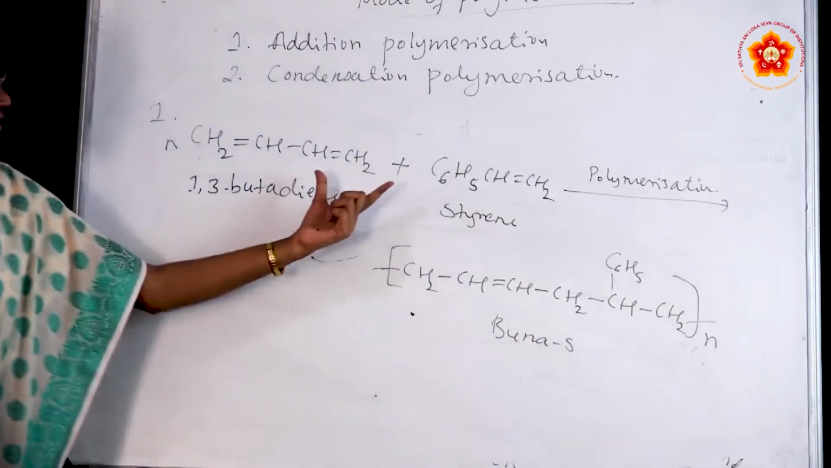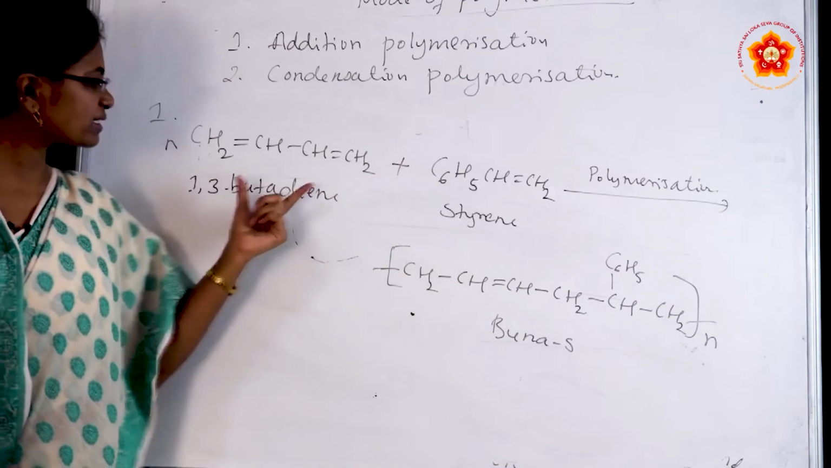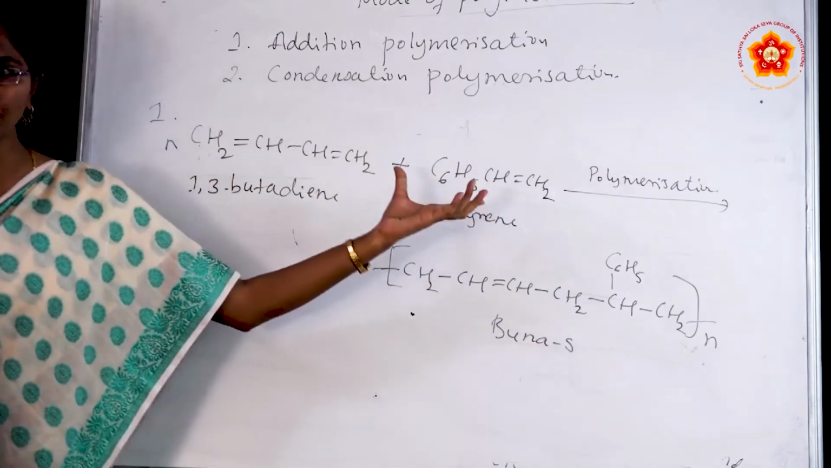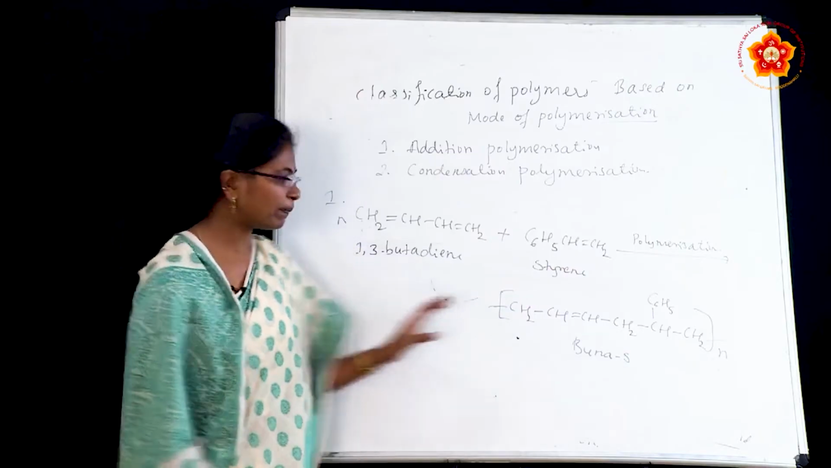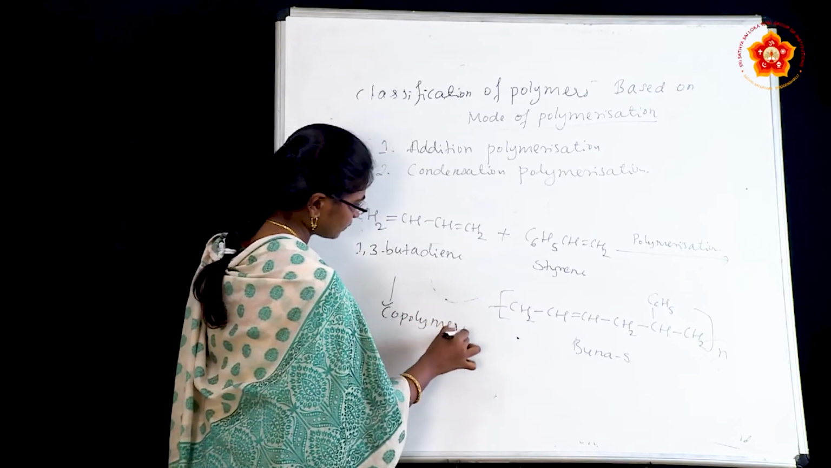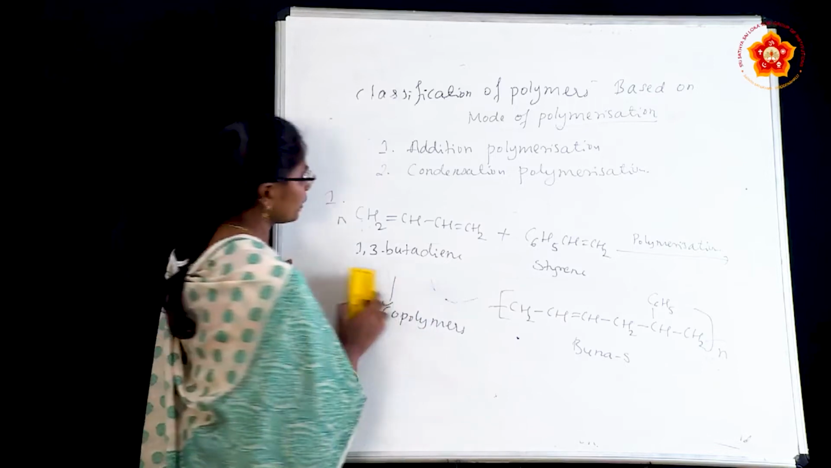Okay. Here, just see on the board, we are using different kinds of monomers. This is one kind of monomer. So by using different kinds of monomers, we are preparing the polymer. This will come under copolymers. Okay. Next one, the second one, that is condensation polymerization.